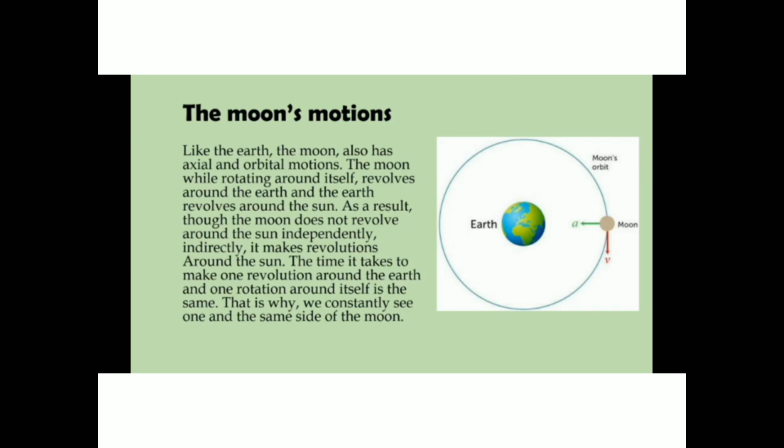The time it takes to make one revolution around the earth and one rotation around itself is the same. That is why we constantly see one and the same side of the moon. Why do we see only one side? Because the time for one revolution around the earth and one rotation around itself is the same.